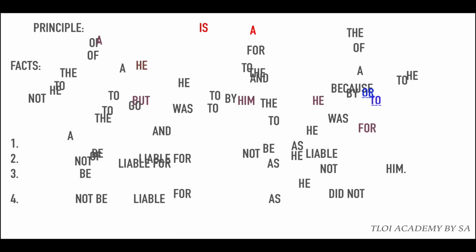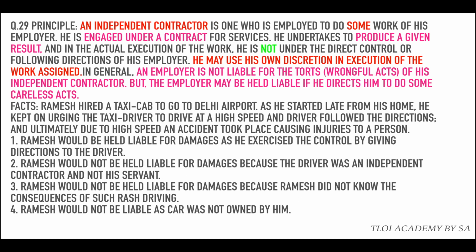Then question number 29, which is the second last. An independent contractor is one who is employed to do some work of his employer. He is engaged under a contract for services. जैसे कि अगर आप कोई ट्यूटर लगा लें कि जी मेरे को मेरा CLAT clear करा कर दो, so that's an independent contractor. He undertakes to produce a given result कि जी CLAT clear होगा, and in the actual execution of the work, he is not under the direct control of following directions of his employer. Good enough. He may use his own discretion, that is his mercy, in execution of the work assigned.